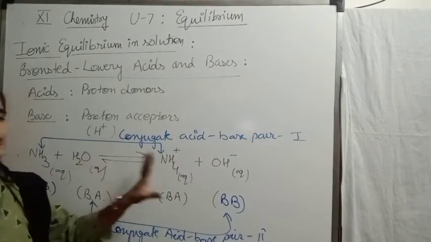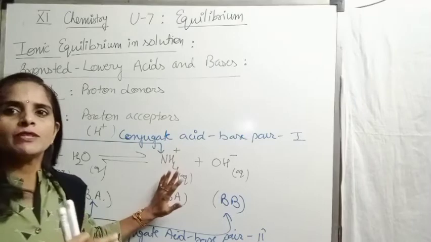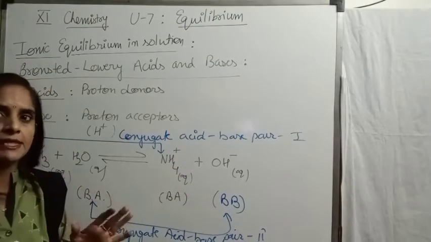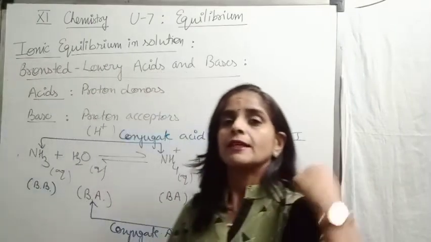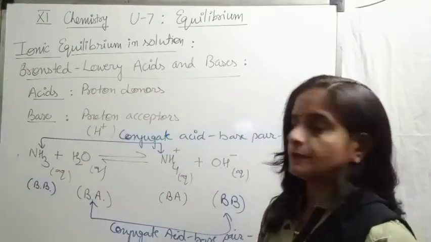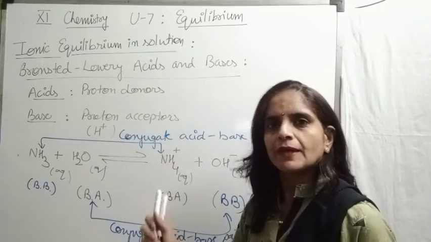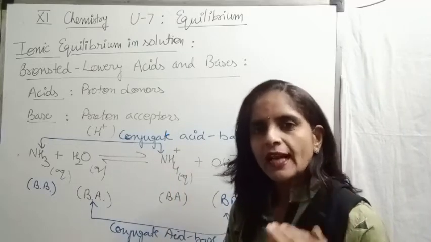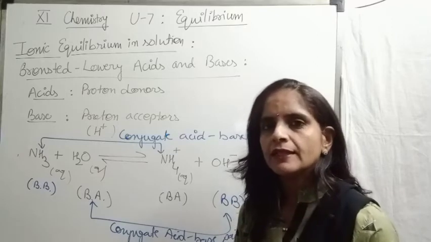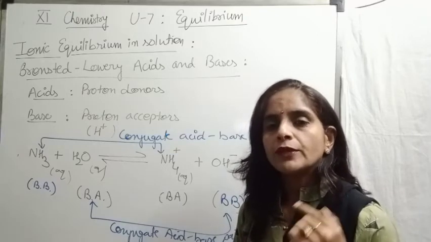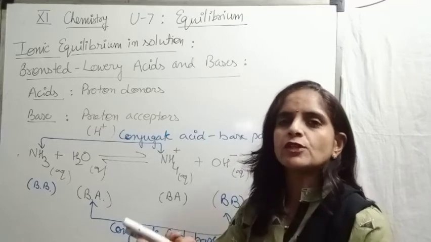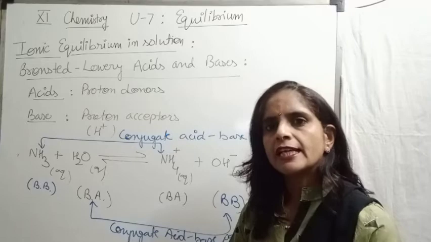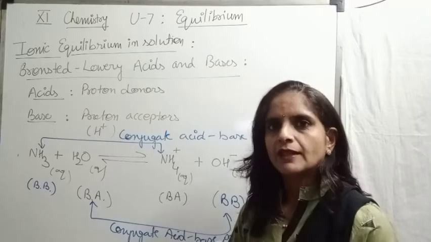So in this way we can easily identify which species is behaving like an acid and which one is behaving like a base. Now the question comes, how do we define a conjugate acid-base pair? Again, in terms of protons we can define it. A conjugate acid-base pair is a pair which is formed due to mutual transference of protons.